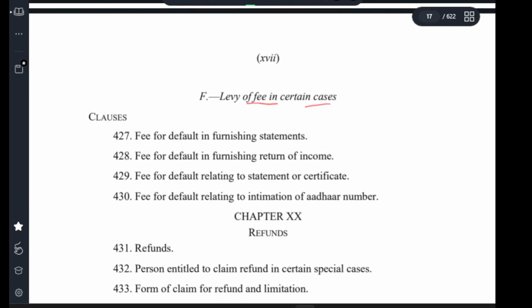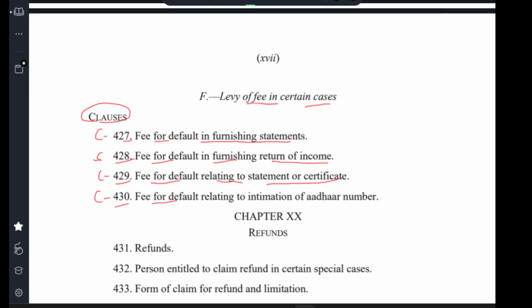Levy of fee in certain cases. Clause 427, fee for default in furnishing return. Clause 428, fee for default in furnishing return of income. Clause 429, fee for default relating to statement or certificate. Clause 430, fee for default relating to intimation of Aadhaar number.